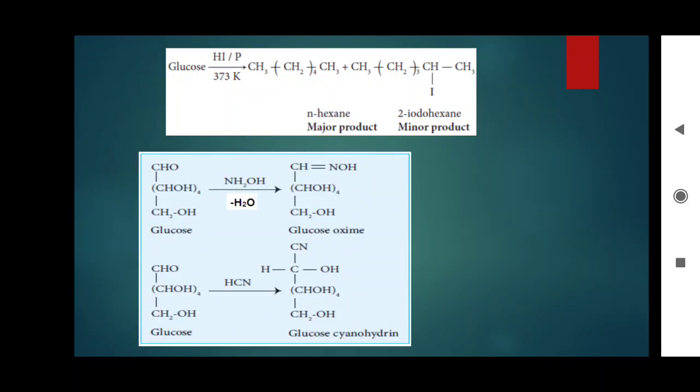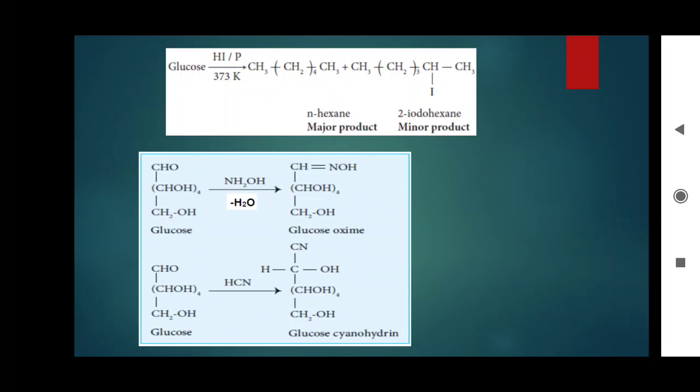So, third evidence, glucose reacts with hydroxylamine, formula NH2OH, to form oxime. Here, the aldehyde group present in the glucose reacts with the hydroxylamine. A water molecule is removed.